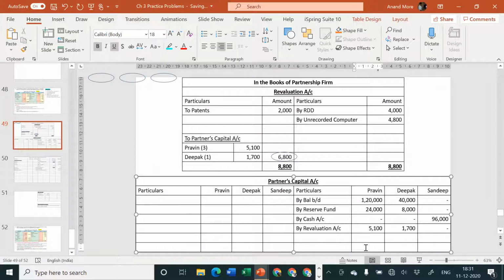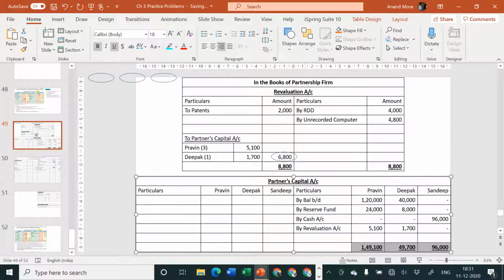plus 24,000 plus 5,100 is equal to 1,49,100. Next one, 48,000 and 1,700, that is 49,700, and last is 96,000.